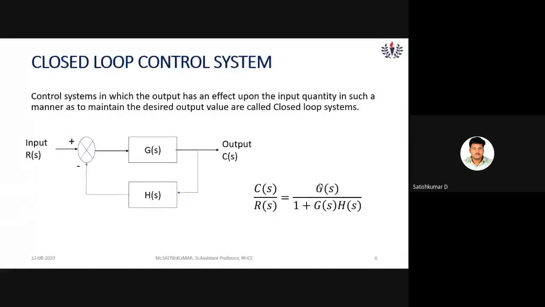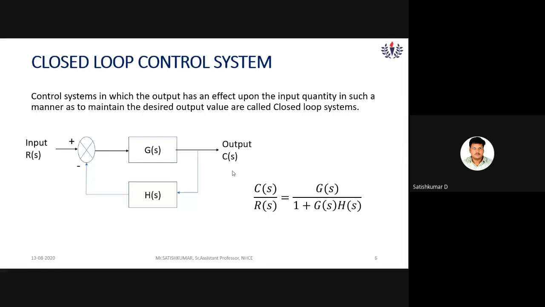Now come to the closed loop control system. In a closed loop control system, the output has an effect upon the input quantity in such a manner that we can get the desired output value. This is known as a closed loop control system. Here the block diagram is shown, right? Input is R of S, which is in S domain, and output is C of S, which is also in S domain. G of S is the forward block transfer function. You can see the arrows are given in the forward direction, right?